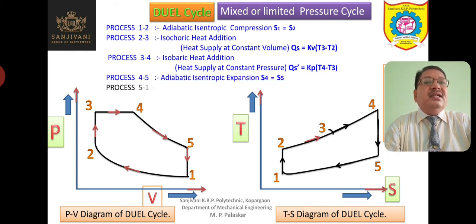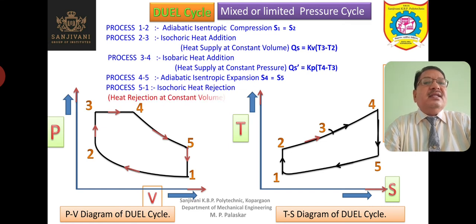Last process is 5-1. The process 5-1 is isochoric heat rejection. Heat is rejected at constant volume. Though the heat is supplied at constant volume as well as at constant pressure, heat is rejected only at constant volume. So process 5-1 is isochoric heat rejection process.